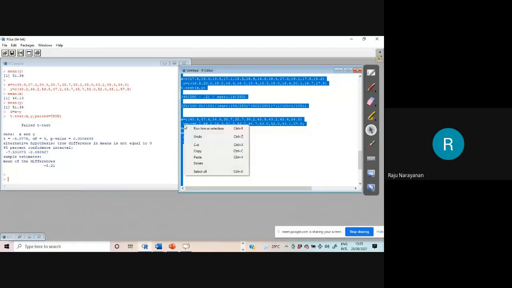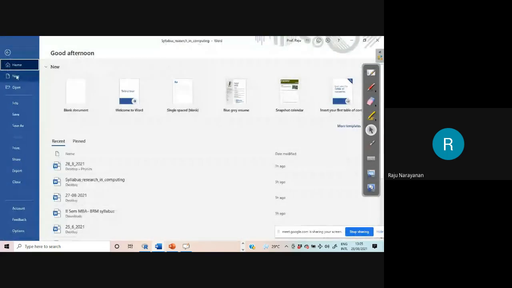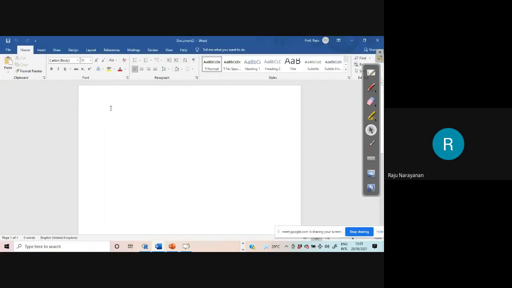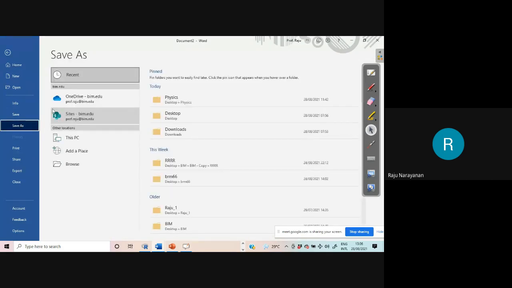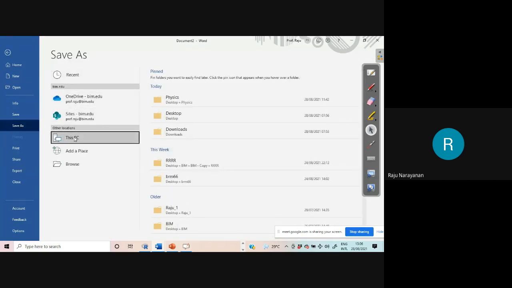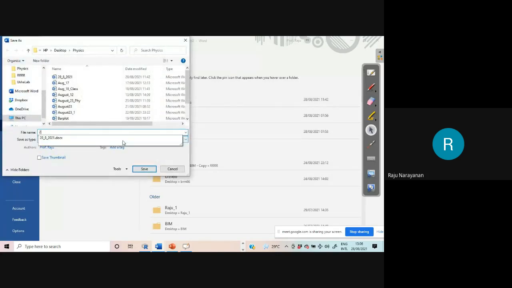Therefore, copy. I am taking another file and pasting the file, save as, this PC, physics folder, 28 new.